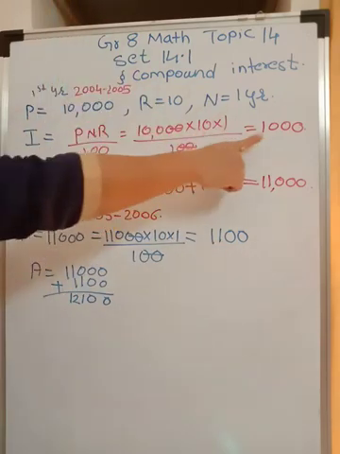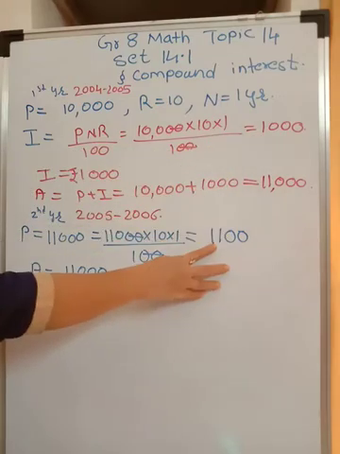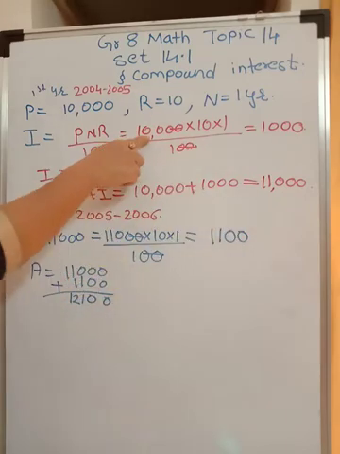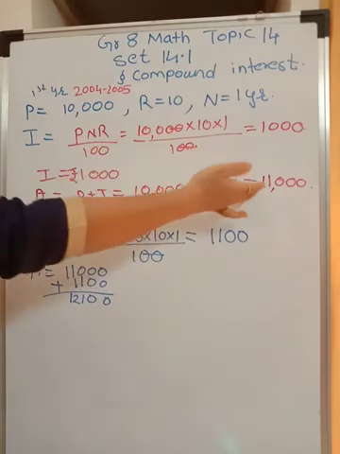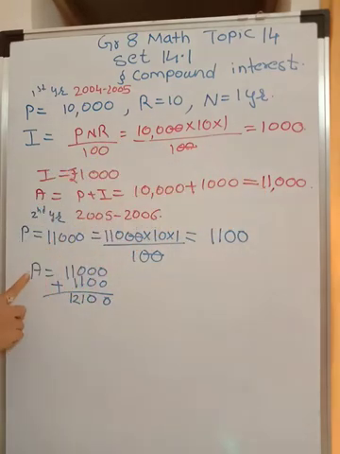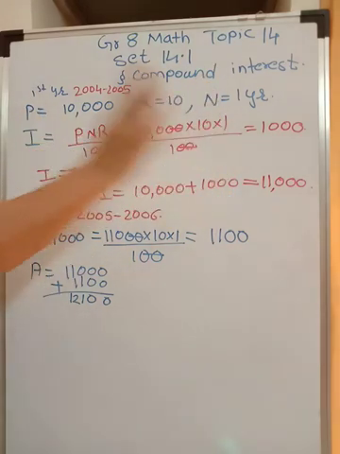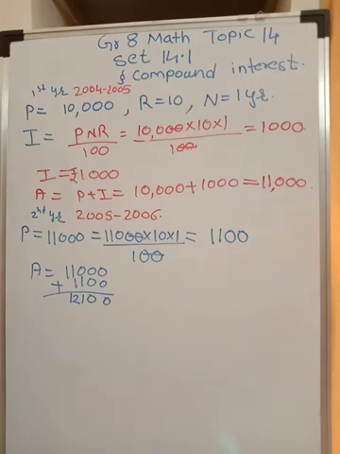First interest was only 1,000 rupees. Now interest is 1,100 rupees. First principal was only 10,000. Now principal is 11,000 rupees. So what is the total amount you will be paying? 11,000 rupees is the principal and 1100 rupees is the interest. So together now you have to pay 12,100 rupees to the bank because you have not paid the interest of the first year, or you have not returned 11,000 rupees to the bank after 1 year.